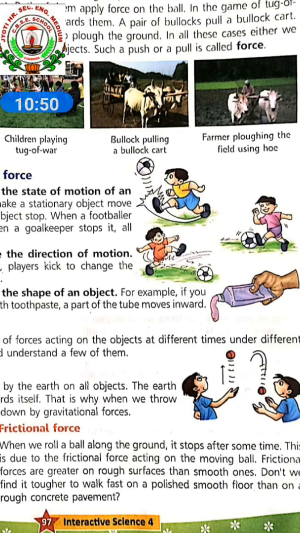Frictional force is greater on a rough surface than the smooth one. Thank you, children.